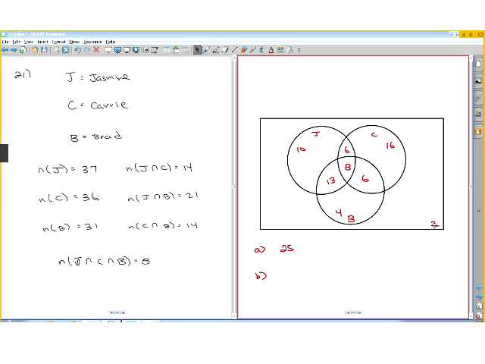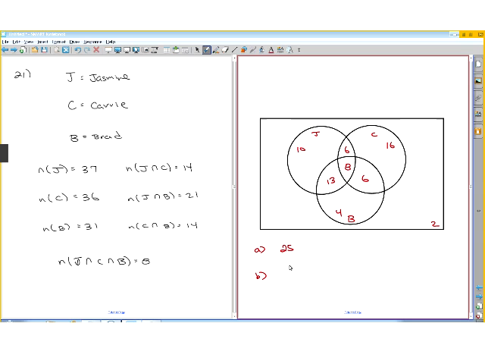Okay, so I found out there's 2 here because if you add all these numbers together you get 63, and we have 65 fans, so 2 must not like any of them. It turns out the book has the wrong answer. Or at least my book has the wrong answer, because I looked at the solution manual and they actually have different numbers.